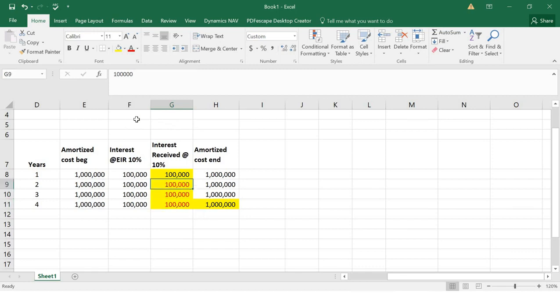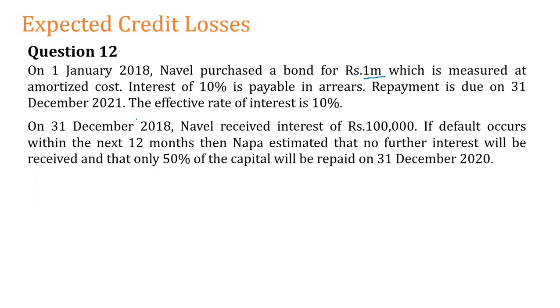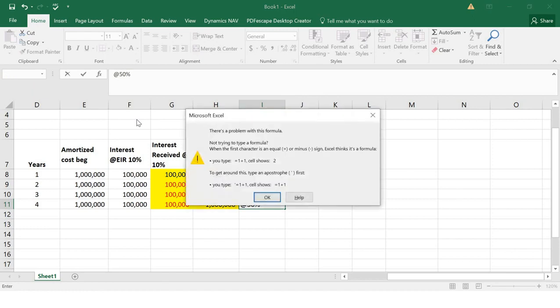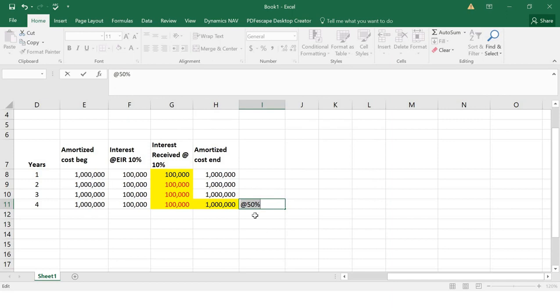I'm not going to receive the future interest. Also, I will be receiving only 50% of the capital which I invested, right?